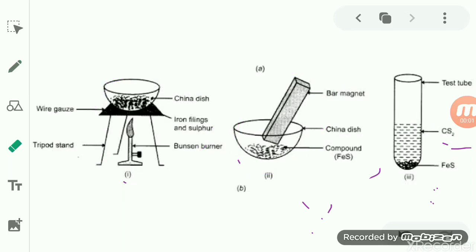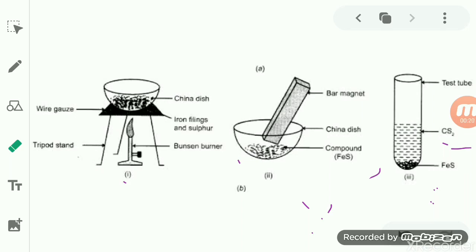Earlier in the mixture, we saw that when we mixed the iron filling with the sulfur and brought a bar magnet near the mixture, the iron filling got attracted towards the bar magnet.